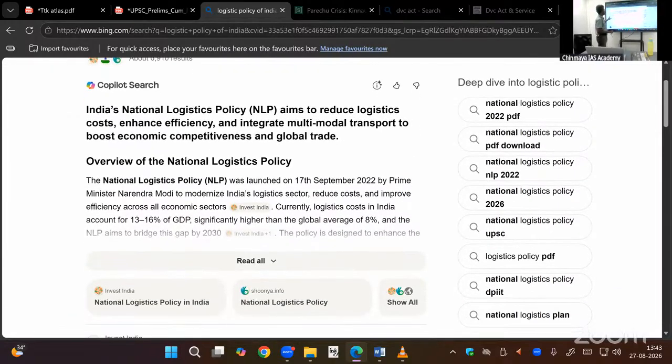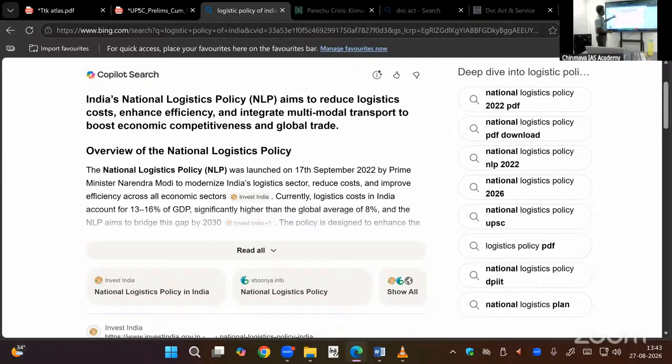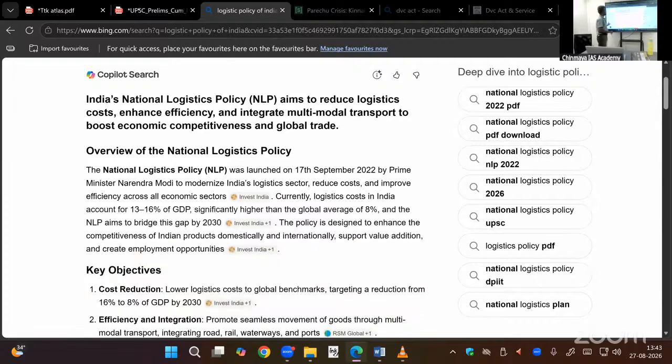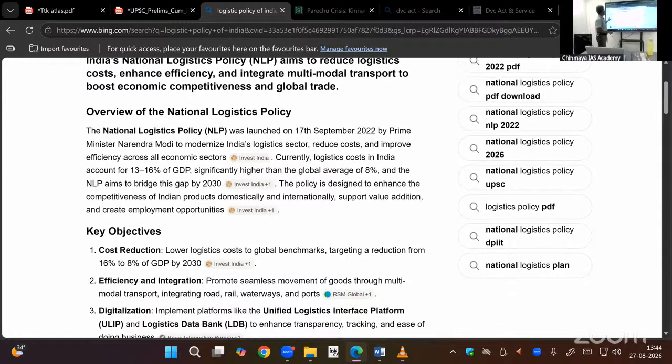National Logistic Policy 2022, six years back. It was given on 17th September. In that only we came to understand the high cost of our logistics, so we wanted to reduce it.